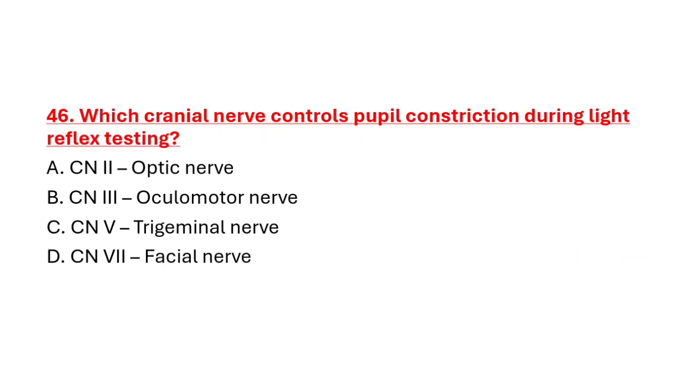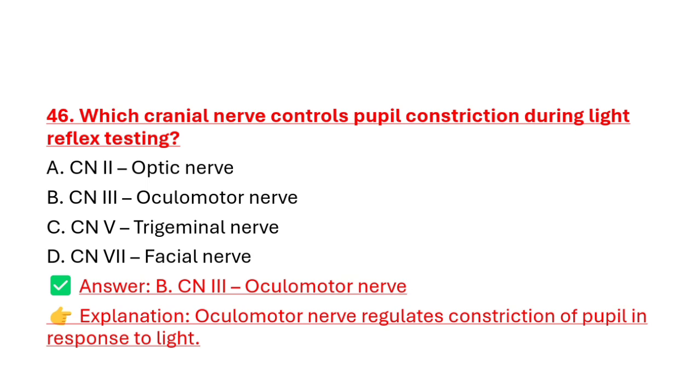Question number 46. Which cranial nerve controls pupil constriction during light reflex testing? Option A. Cranial nerve 2. Option B. Cranial nerve 3, oculomotor. Option C. Cranial nerve 5, trigeminal nerve. Option D. Cranial nerve 7, facial nerve. Correct answer is option B. Cranial nerve 3, oculomotor nerve. The oculomotor nerve regulates constriction of the pupil in response to light.